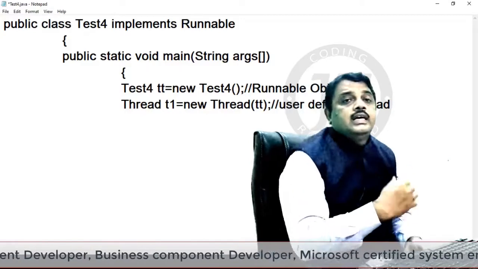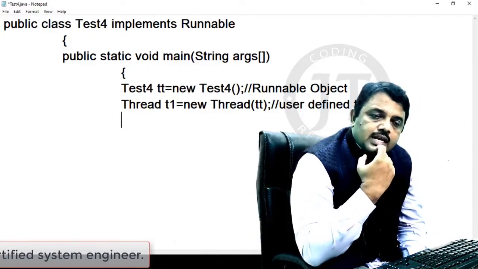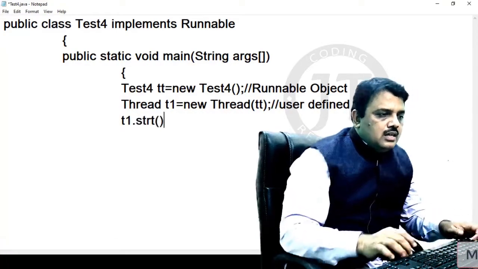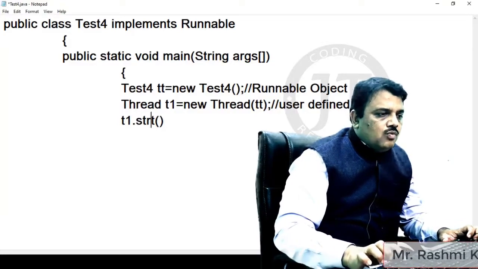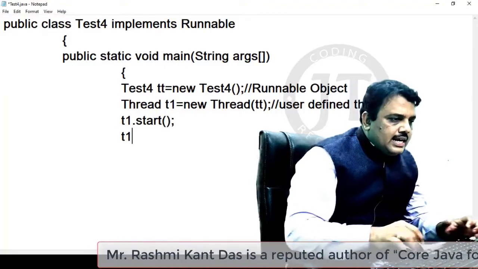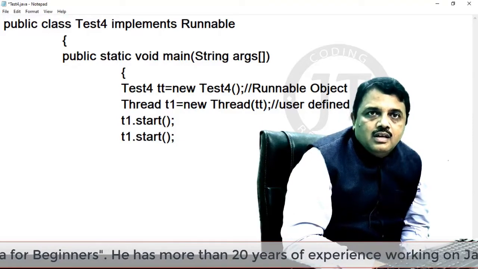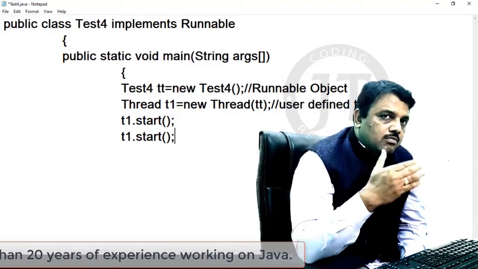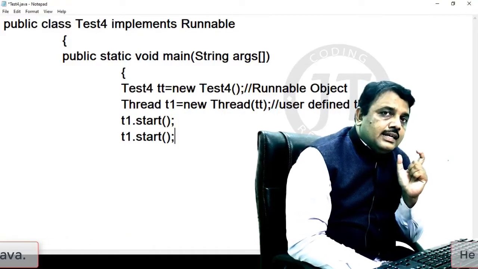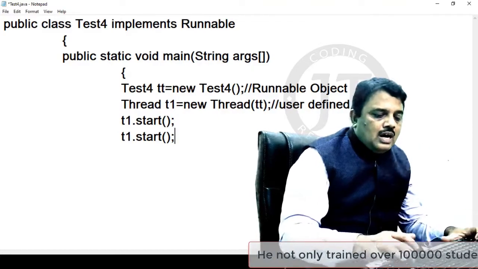But the question is, can I give life to a thread more than one time? Yes, I can write t1.start. I give life to the thread once. When I write start, the thread gets life. When I write t1.start another time, this is the question they will ask you. Can I give life to the thread more than once? No. If I do that, then it is an exception, IllegalThreadStateException.